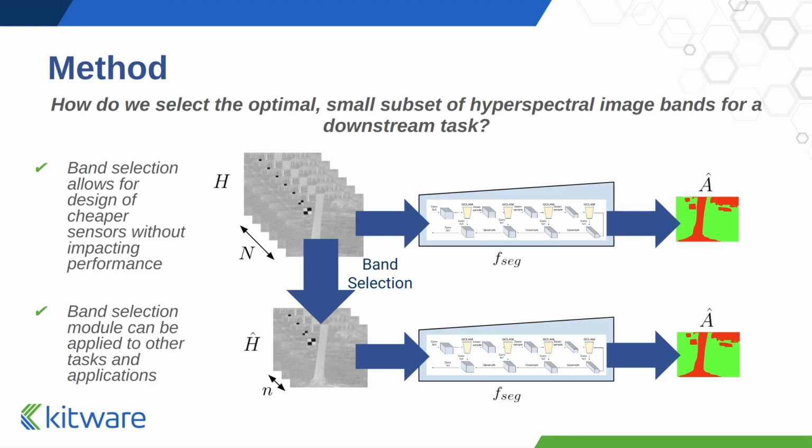We jointly learn which bands are most important for traversability estimation and train the segmentation network. Learning which bands are most important for traversability estimation will allow for the design of cheaper sensors for autonomous navigation. Note that our band selection module can also be applied to other downstream tasks and to other applications.